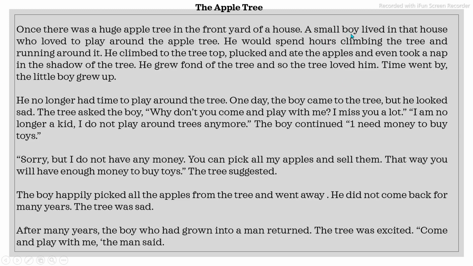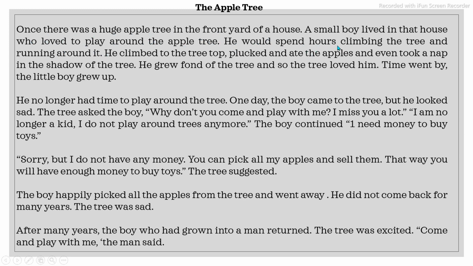A small boy lived in that house who loved to play around the apple tree. So what is his liking? How was he? Where was he living? All these things we can add with the phrases given. And he would spend hours. If he loved to play around the apple tree, how much time did he spend and what did he do during that time?